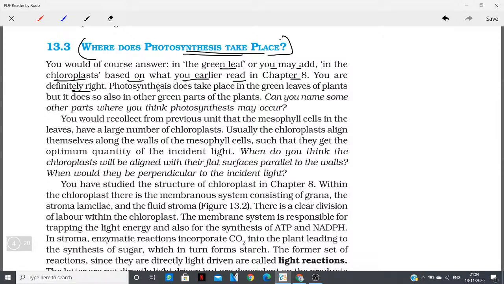You are definitely right. Photosynthesis does take place in the green parts of the leaf, but it also takes place in other green parts of the plant. So you would recollect from the previous unit that the mesophyll cells in the leaves have a larger number of chloroplasts. Yes, if you recall the structure of the leaf, if you have any idea of the structure of the leaf,